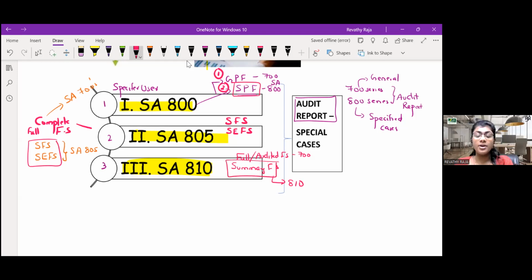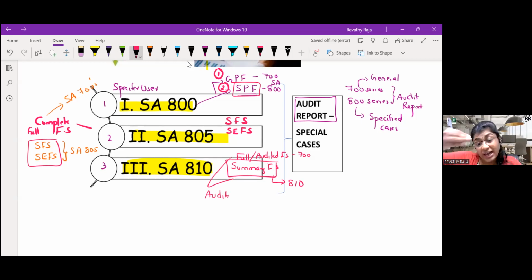If it is summary FS, 810. And guys, there is something there. Ask me what? Very important thing is there in 810. Come on, ask me what? You didn't know? In 810, both should be mandatorily done by the same CA. Audit of full and audit of summary.